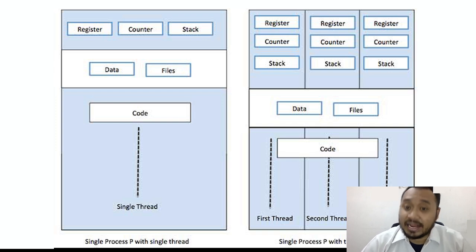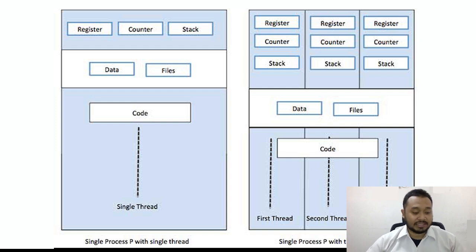So here let us try to understand the concept of thread. We are using these two diagrams. In the first diagram, it is a single threaded process, which we refer to as a traditional or heavyweight process. We have only a single thread. So this whole block is considered as a process, and this process contains only one thread. And this is the code section, data section, data files, the register, and the stack belonging to this process.